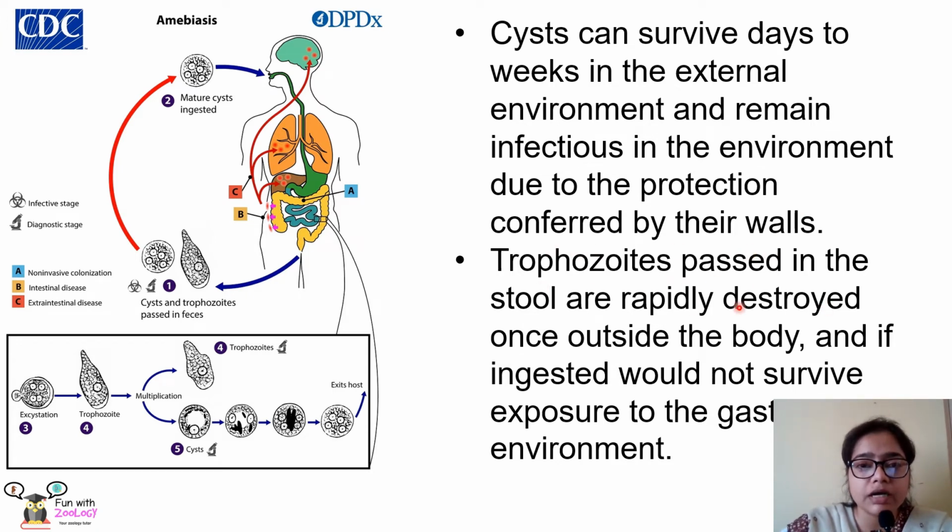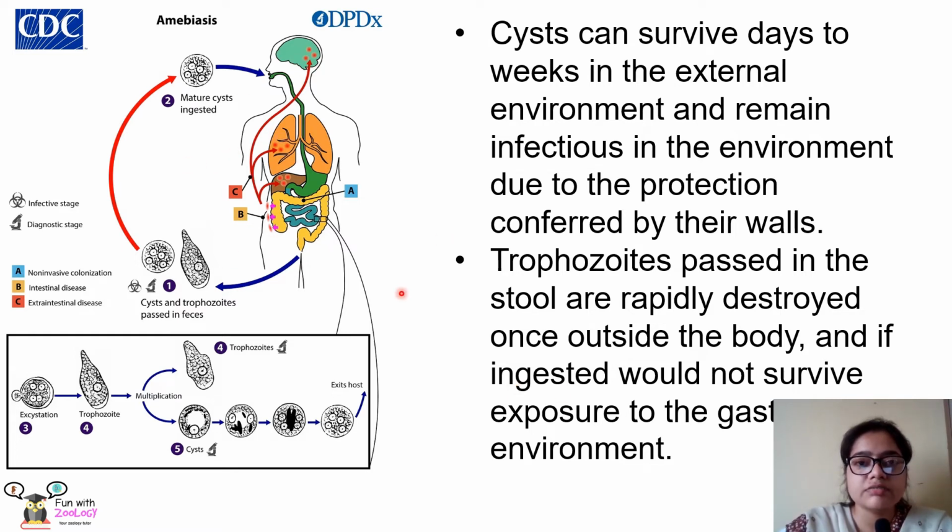And the trophozoites, which are passed through the stool, are very rapidly destroyed in the outer environment whenever they are released outside the body. If they are ingested by any other human, they do not survive the acidic gastrointestinal juices. That's why the trophozoites die when they are ingested by another human being. For this reason, the cysts are the infective stage, because they can survive these intestinal juices and ultimately reach the small intestine, where the cyst ruptures and the trophozoites are released.